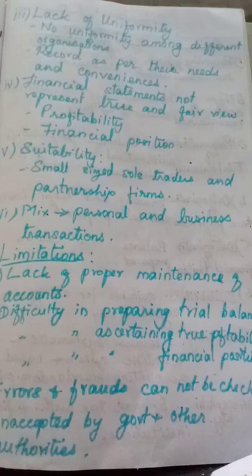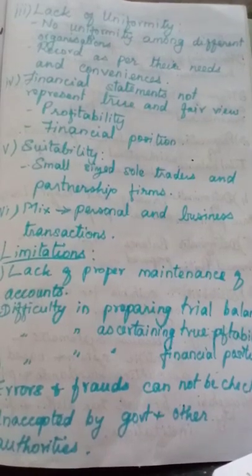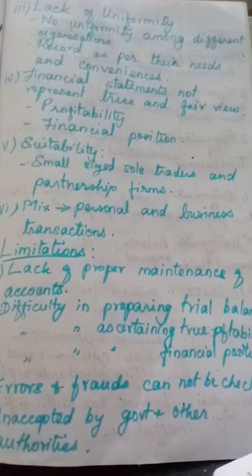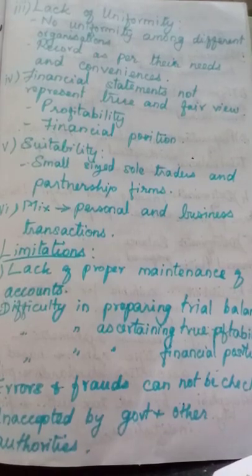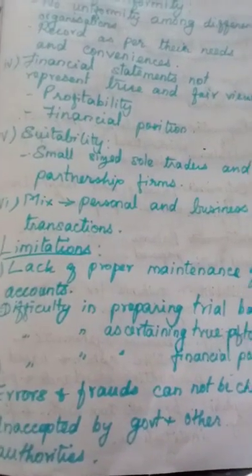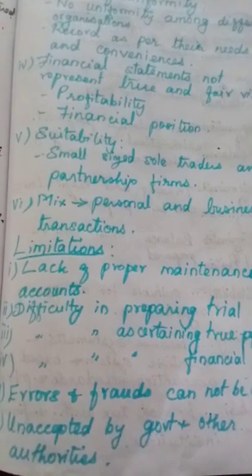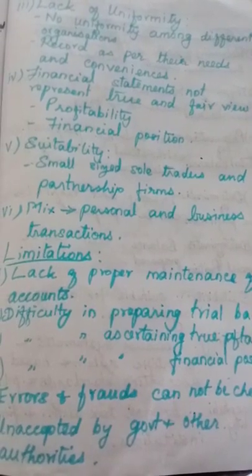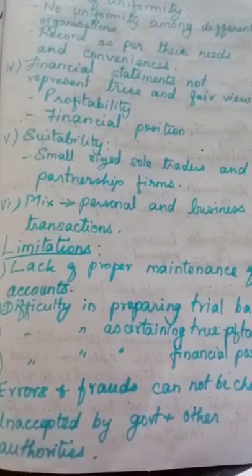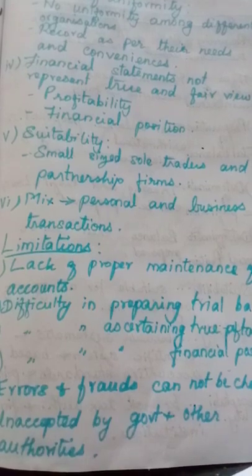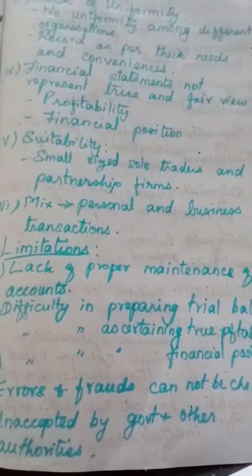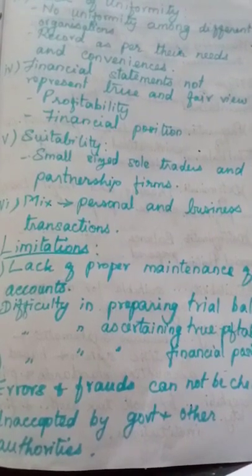Understood? The fourth point, financial statements may not represent true and fair view. It may not be true and it may not be fair and it may not be accurate or correct. Okay? The fifth point is suitability. So, which organizations can follow this accounts from incomplete records? From the meaning itself, we have learned only the small sized sole traders organization and partnership firms, it is suitable to prepare this kind of accounts.